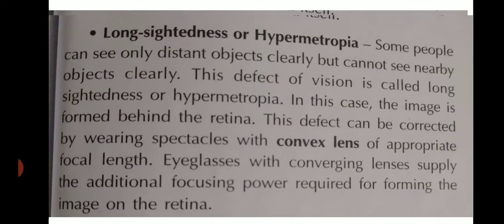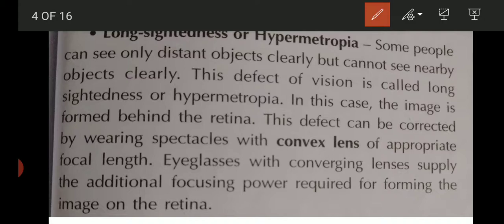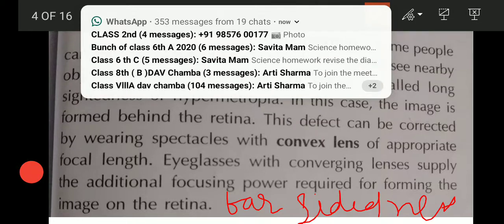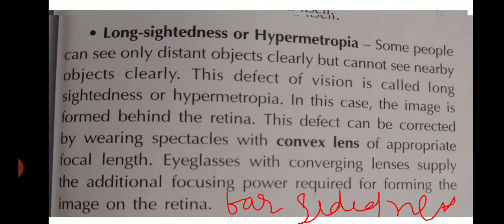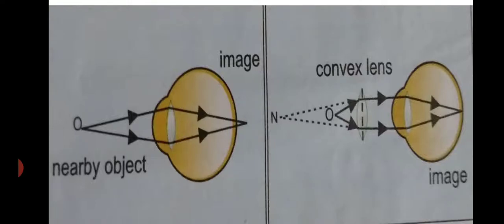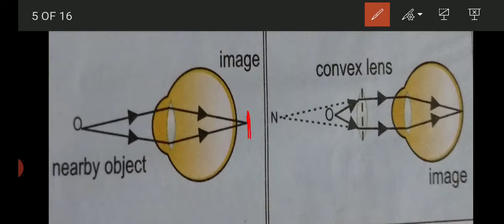The next is hypermetropia, or long-sightedness, also known as far-sightedness. Some people can see only distant objects clearly but cannot see nearby objects clearly, and this defect of vision is called long-sightedness or hypermetropia. In this case the image is formed behind the retina. This case is different: you can see the retina, and the image is formed behind it.